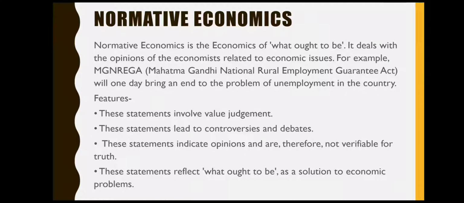On the contrary, normative economics deals with what ought to be. It deals with the opinion of economists, and as a result, it many times leads to controversies and debates. These statements in normative economics are not verifiable truth, but they try to give the ideal solution to the economic problems.